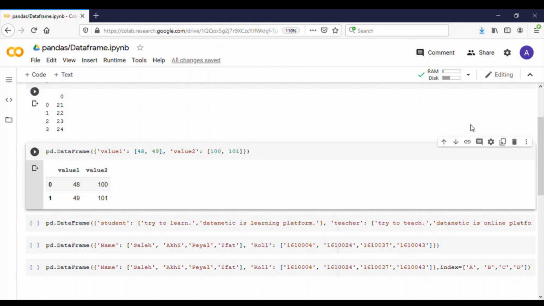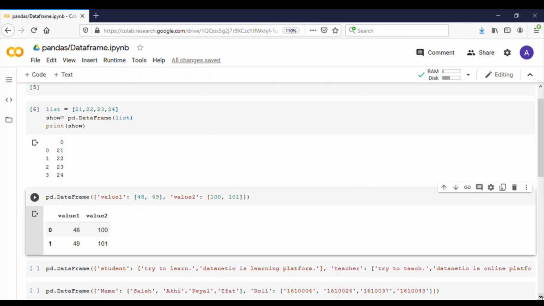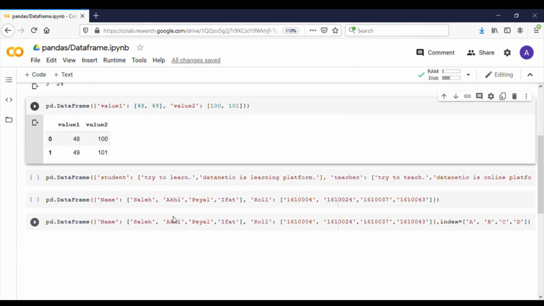All previous cell values are integers. In this cell, we'll see that DataFrame entries are not limited to integers; values can also be strings.